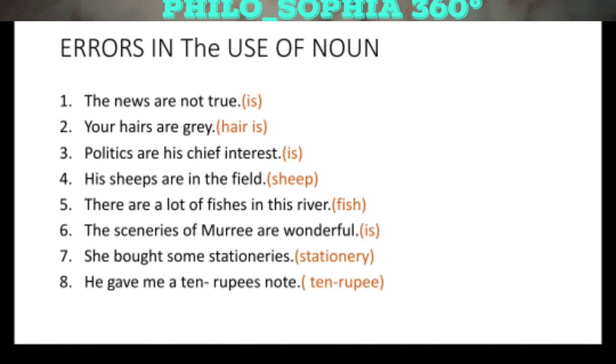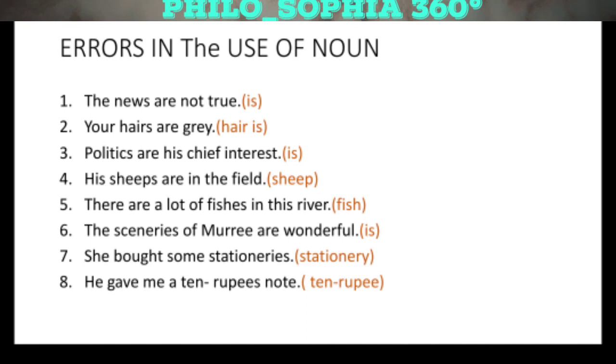Stationaries is not a correct word. It also belongs to the family of scenery, hair and news. These words are used as plural in themselves, and they have a singular sense. So "She bought some stationery." Stationery will be used, and it cannot be made plural by adding s or es.